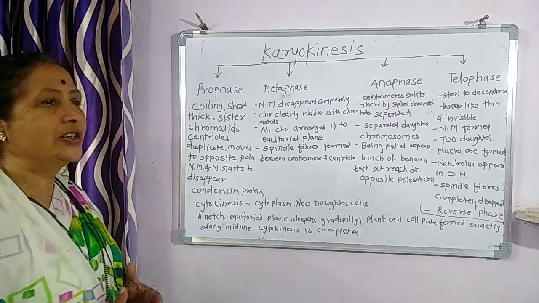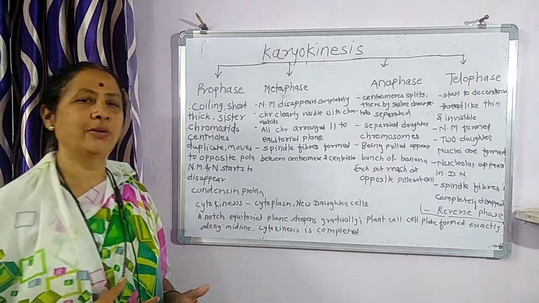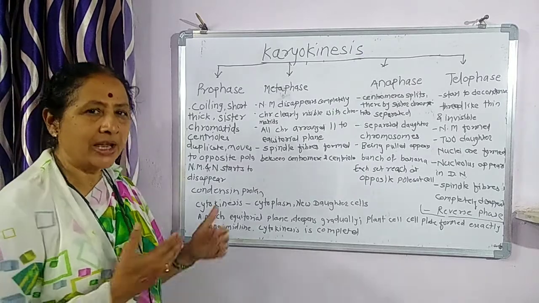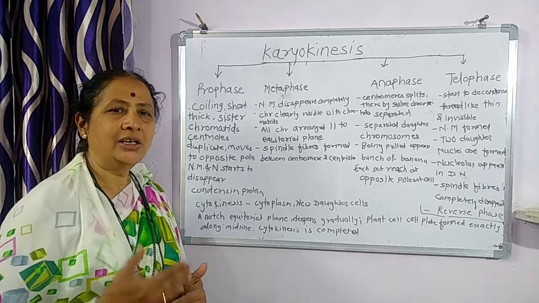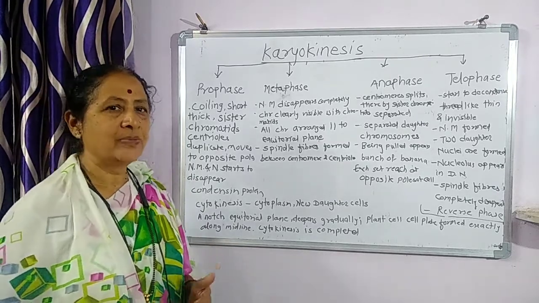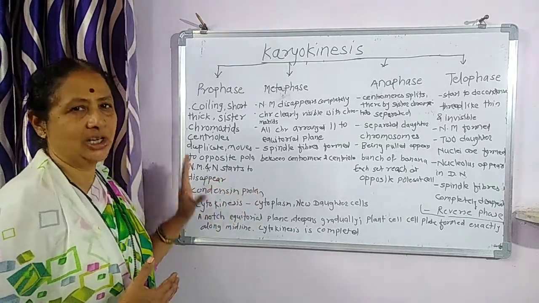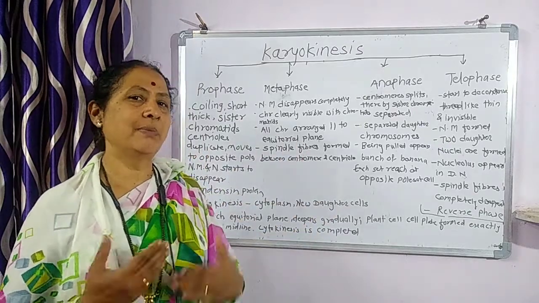The next, very, very important step is that the nuclear membrane and the nucleolus start disappearing. Again, there are three stages: early prophase, mid prophase, and late prophase. So the nuclear membrane and the nucleolus start disappearing in the first stage. Then the next is the metaphase.